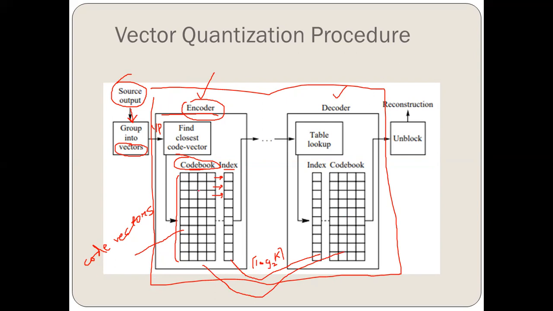These two code books are the same in the encoder and the decoder side. This is an L-dimension code vector. These are L-dimension code vectors.